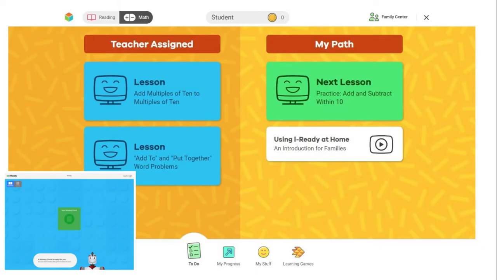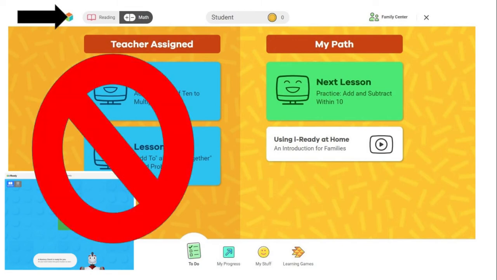After successfully logging in, your student's dashboard will appear. From the dashboard, students can choose to work on reading or math. Students will not complete any teacher-assigned lessons or standards mastery assessments at home. They will only work on the next lesson under My Path.